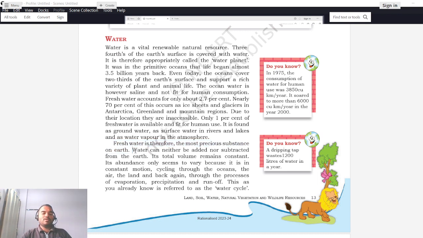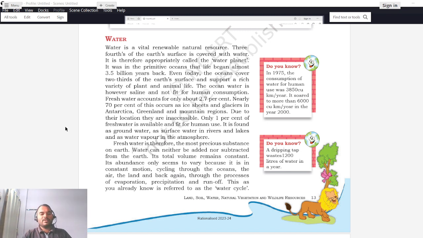If you just remember, we initially saw two stories. One was of Mamba and the second one was of Peter. Due to the water scarcity in Mamba's region, the region was not very economically developed, whereas in the case of Peter, due to the availability of water, they had started with business and their region was well flourished, right? So the availability of water is the most important factor, because human beings, or any living organisms, cannot survive without the availability of clean drinking water.